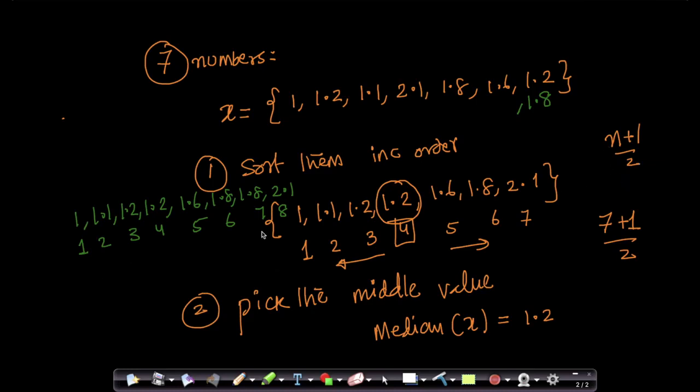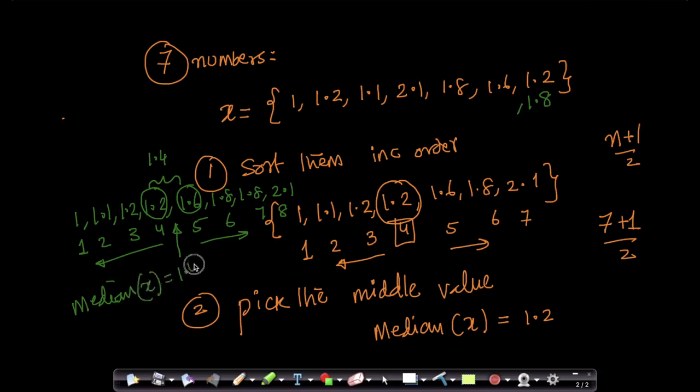So my (n+1)/2 will not work, because (8+1)/2 is 4.5, and there is no 4.5 here, right? So what we do is a simple hack. We know that the central number is somewhere between 4 and 5, because there are 4 numbers here and 4 numbers here, but there is no 4.5 value. So I take the fourth value and the fifth value and compute the simple mean of both of them. My fourth value is 1.2, my fifth value is 1.6. What is the average of both? 1.4.